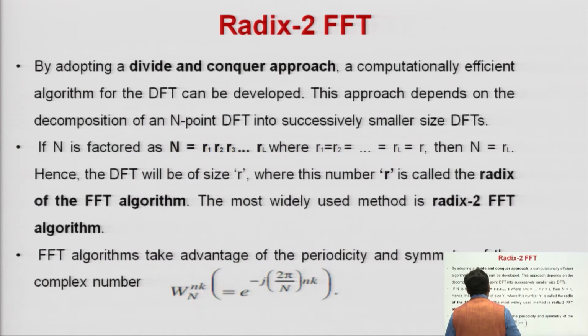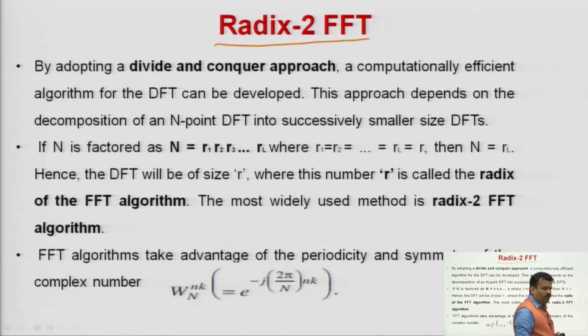So, now at first we come to radix 2 FFT. So, radix 2 FFT, what does it mean? FFT means you are calculating the DFT for n point sequences. If I am talking about radix 2, it always means your n, or length of the sequence, should be a multiple of 2 to the power L.